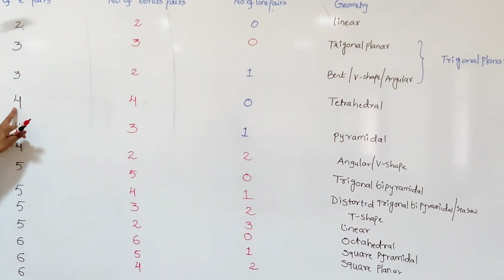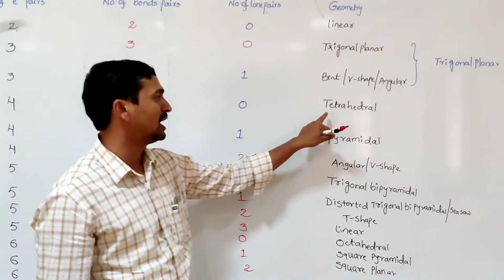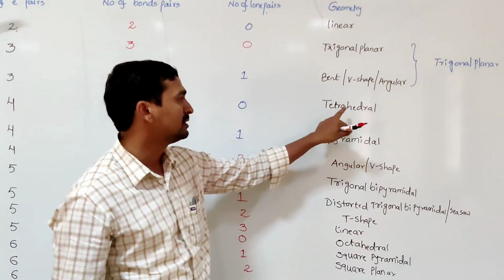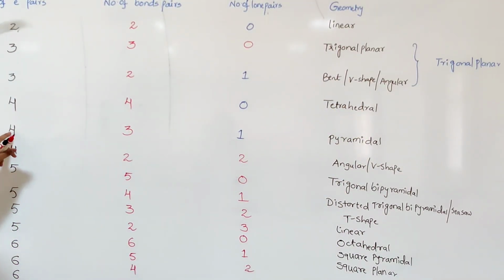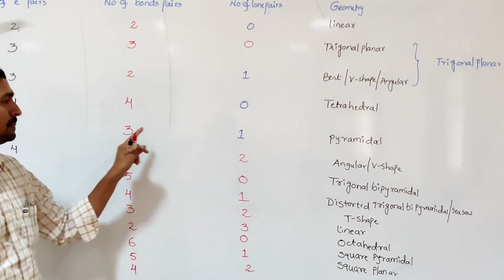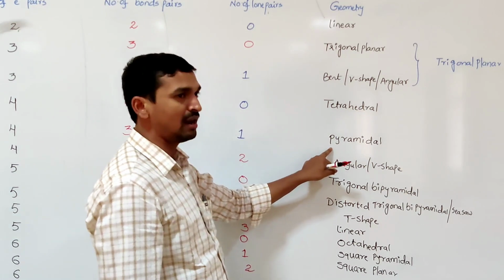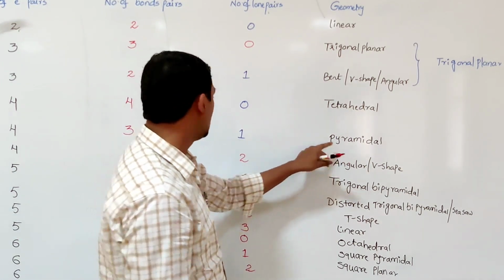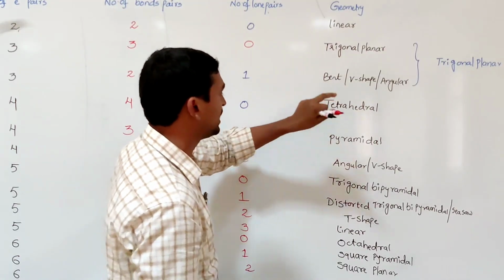Suppose 4 electron pairs are present and all 4 are bond pairs. The electronic geometry and molecular geometry are both the same, tetrahedral. Out of the 4 electron pairs, 3 are bond pairs and 1 is a lone pair. What is the molecular geometry? Pyramidal. But what is the electronic geometry? Electronic geometry means 4 electron pairs, so it is tetrahedral.